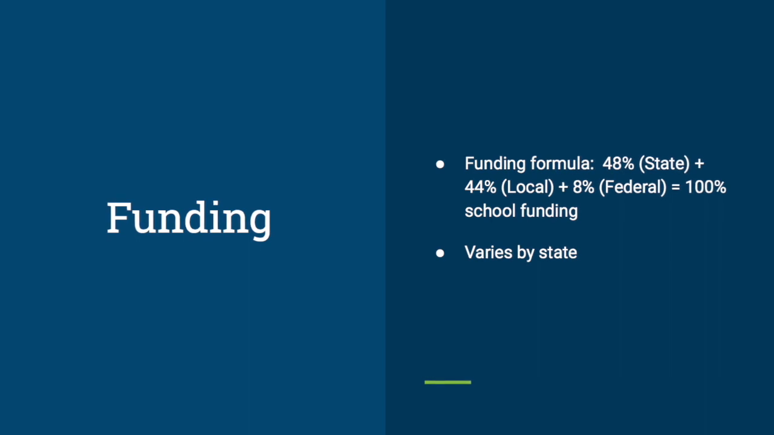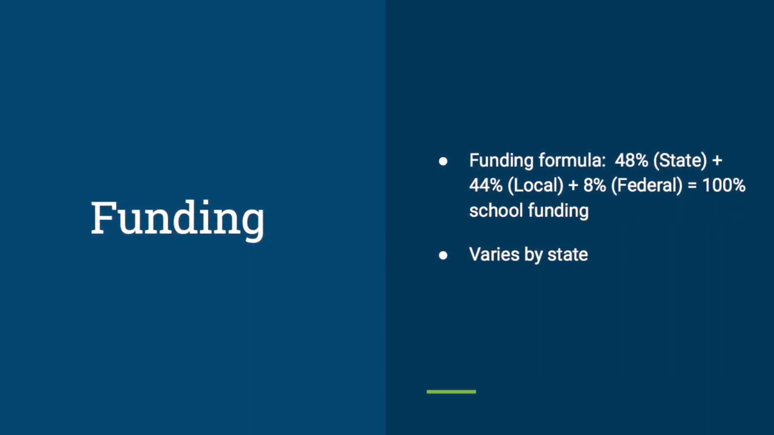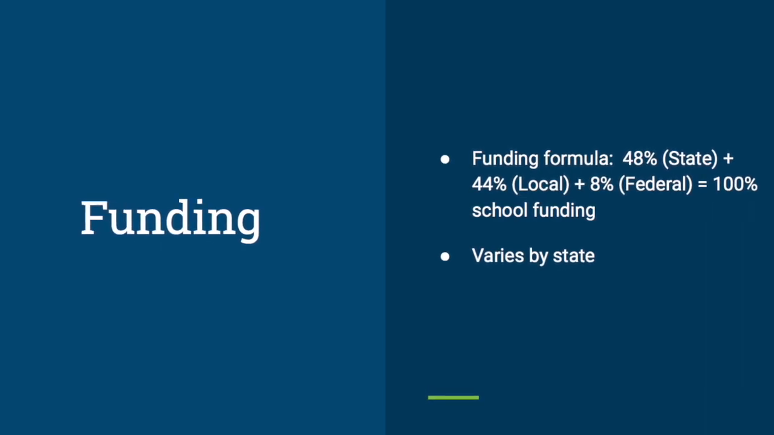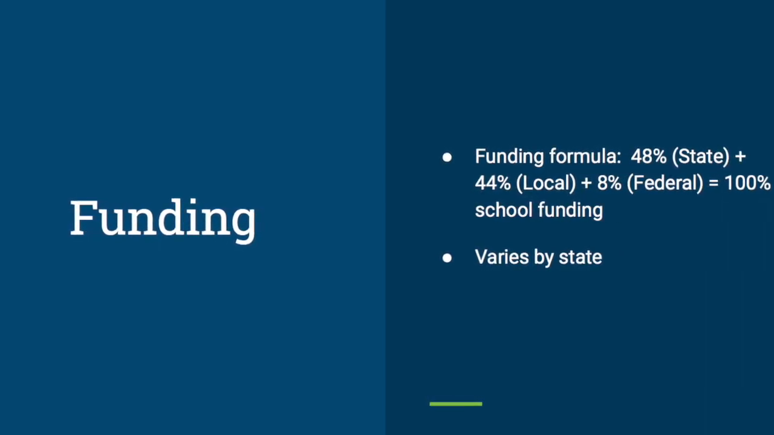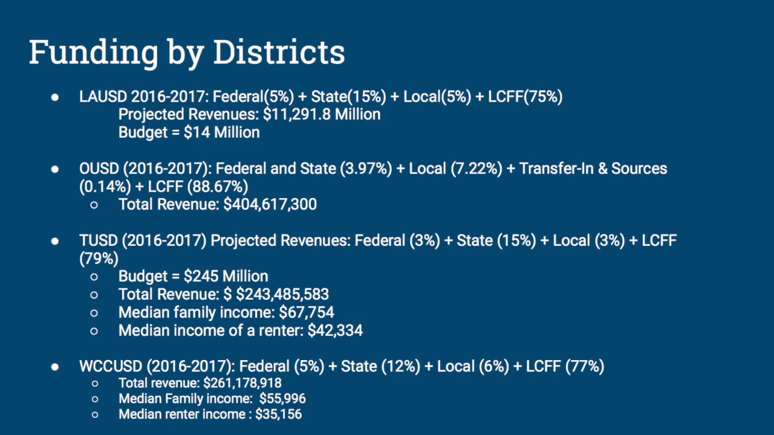The typical funding formula used by the schools is 48% of their funds come from the state, 44% comes from the local, and 8% comes from the federal. Each state and district has a different variation of this formula, and so within our research we found that LAUSD's funds come 5% from the federal, 15% from the state, 5% from the local, and 75% from the LCFF, which is the Local Control Funding Formula that focuses on giving school grants so that each kid has an equal amount of funding for their education.